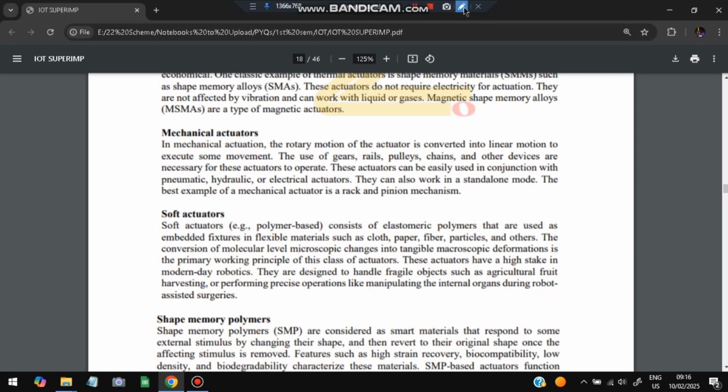It converts the rotatory motion, the circular motion, to a linear motion. That is a mechanical actuator. Soft actuators and shape memory polymers, these both work at the microscopic level, a very small level where some changes may be required. In those cases, these two actuators will be used, the soft actuator and the shape memory actuator. They have some properties, and based on some input, they change their properties.